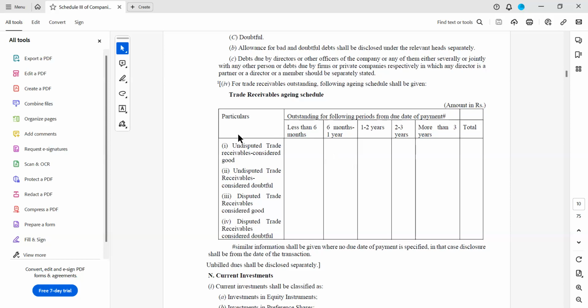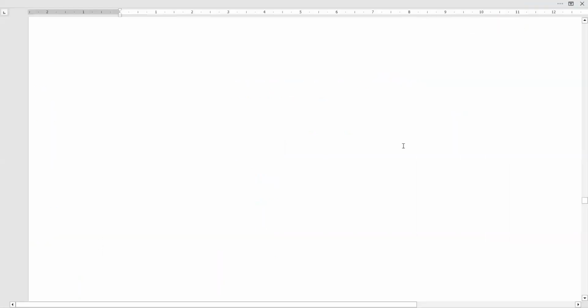The bucket sizes are: less than 6 months, 6 months to 1 year, 1 to 2 years, 2 to 3 years, more than 3 years, and total. And you see the particulars under which this ageing has to be given: undisputed trade receivables considered good, undisputed trade receivables considered doubtful, disputed trade receivables considered good, and disputed trade receivables considered doubtful. Under these buckets you have to provide the amounts outstanding for the following periods from the due date of payment. Let us see in the present balance sheet how they are disclosing.